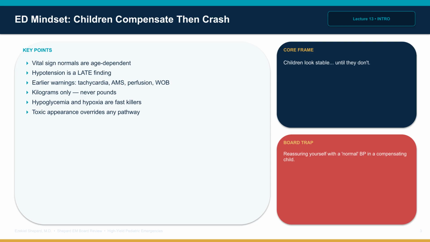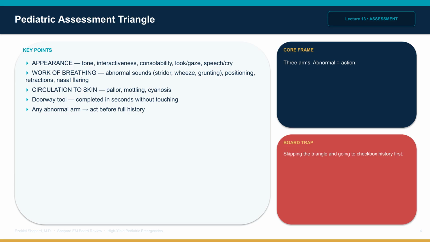Two pediatric-only diagnoses to keep ready. Kawasaki disease: fever 5 days or more plus 4 of the 5 CRASH and burn criteria, with coronary aneurysm risk, and the answer is IVIG plus aspirin. And hemolytic uremic syndrome. The triad is microangiopathic anemia, thrombocytopenia, and acute kidney injury, classically post-Shiga toxin E. coli. The classic distractor is giving antibiotics for E. coli O157:H7, which worsens HUS. Do not.